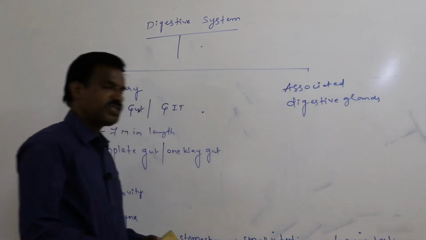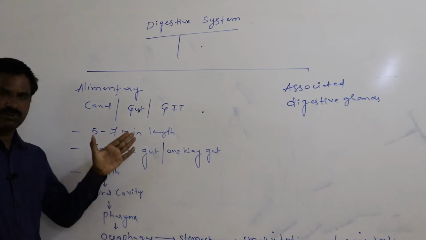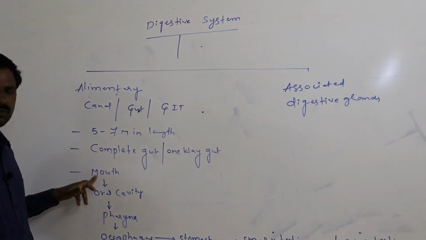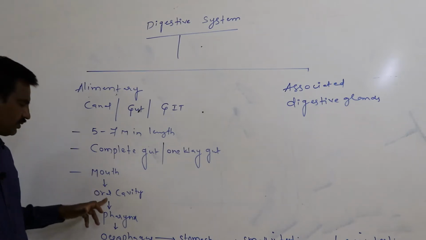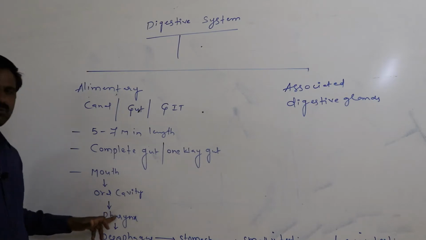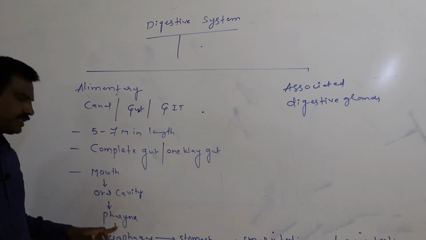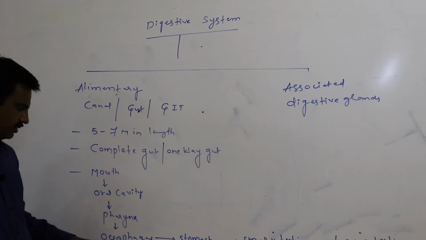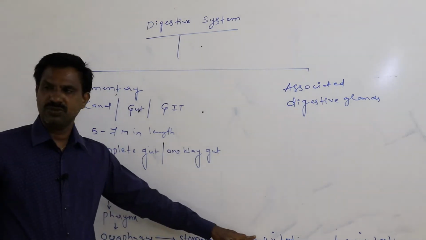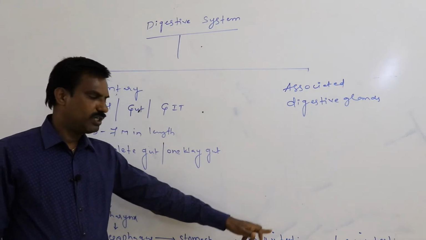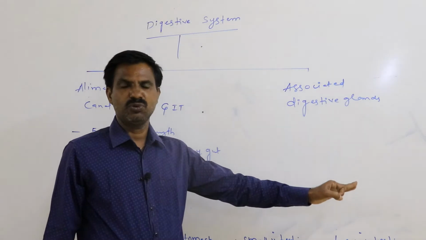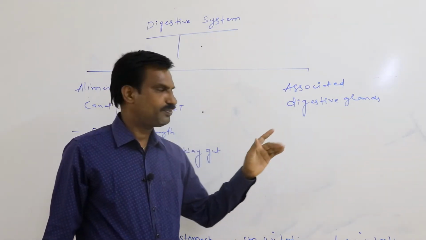What are the sequential portions present in the human alimentary canal? First portion is mouth, that opens into the oral cavity or the buccal cavity, that opens into the pharynx, that opens into esophagus, that opens into stomach, that opens into small intestine. Small intestine opens into large intestine. Large intestine finally opens to the outside through the anus.